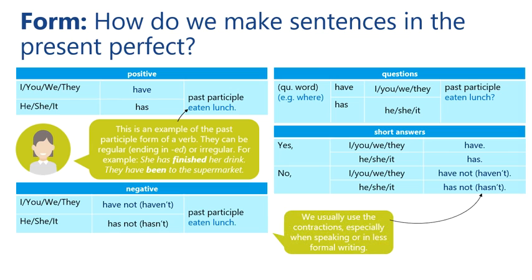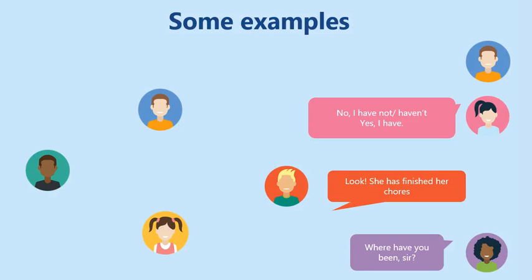And we usually use the contractions, especially when speaking or in less formal writing. For example, no, he hasn't. Or yes, he has. He hasn't. He has not. That is the full form and the contraction. Okay? I have and I haven't. The contraction. Okay? Now let's read some examples.